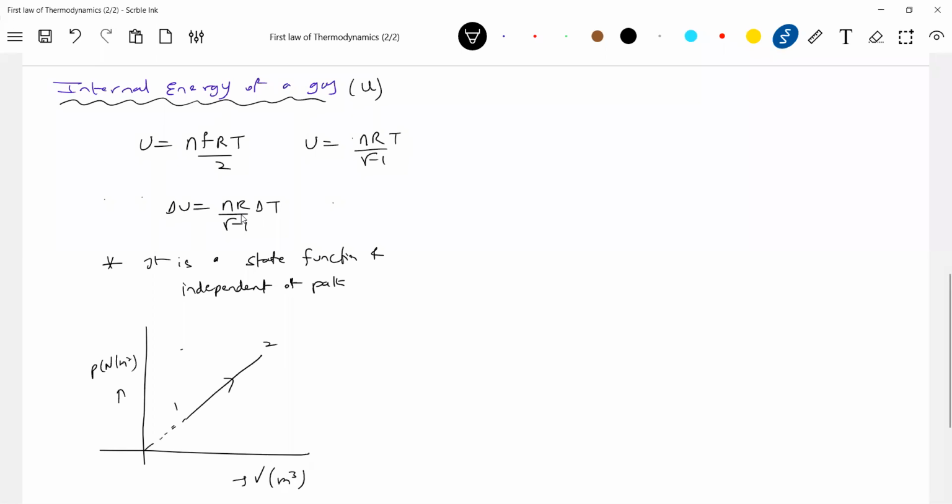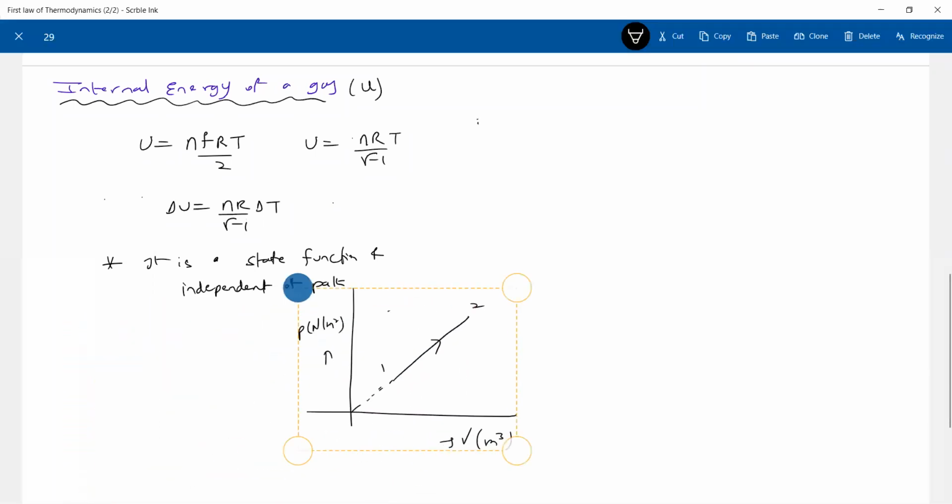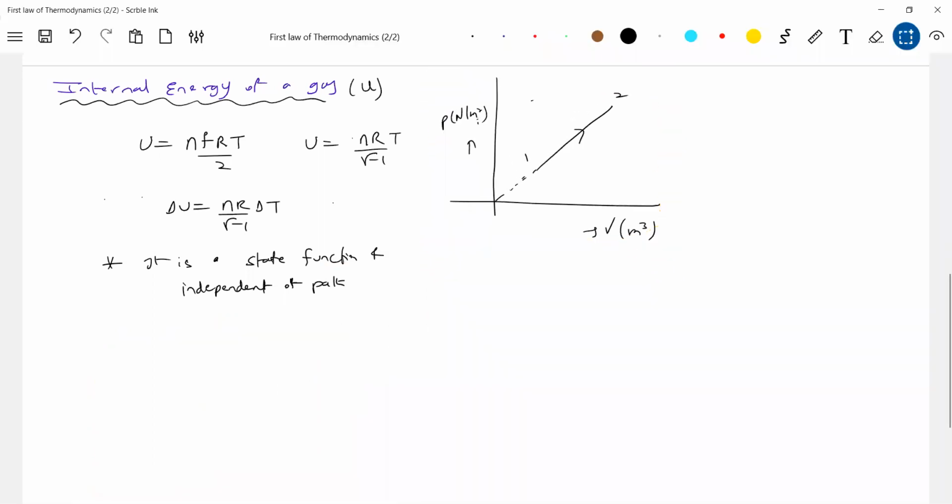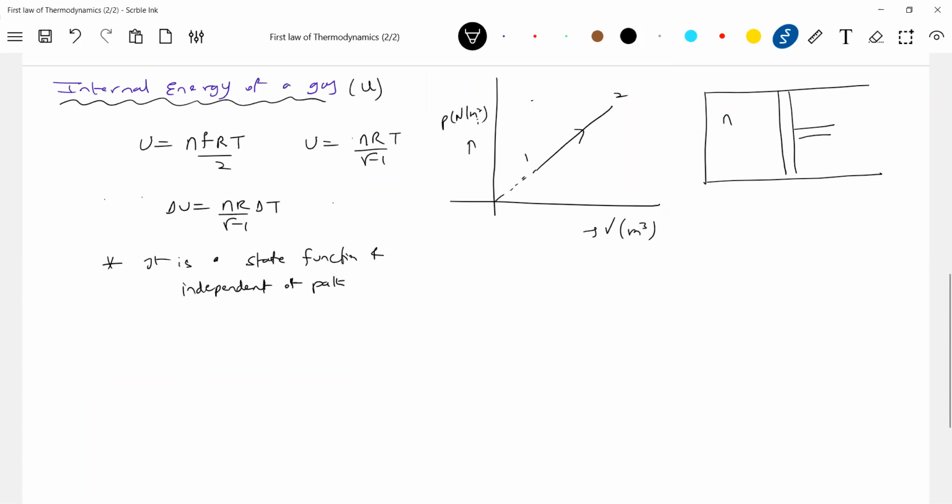So I will take a cylinder. Let me bring a nearby diagram. This is a cylinder having n moles of gas.